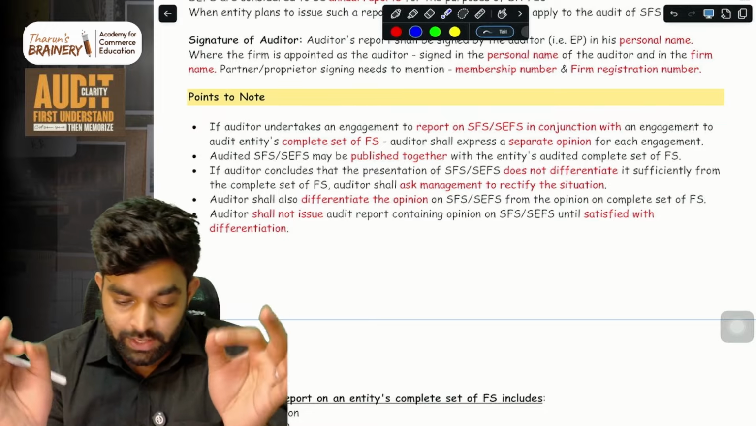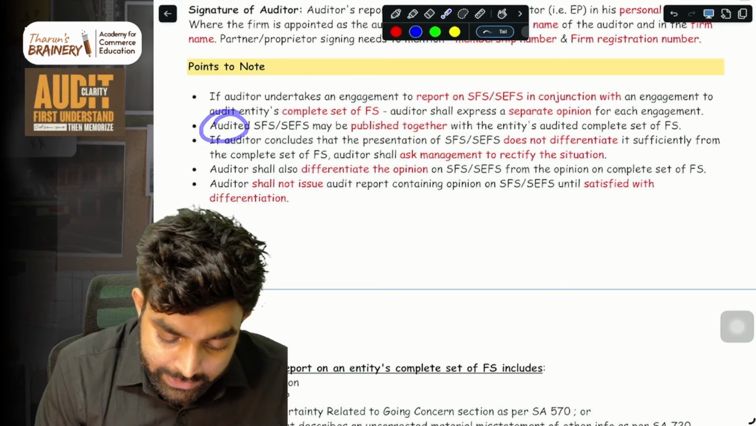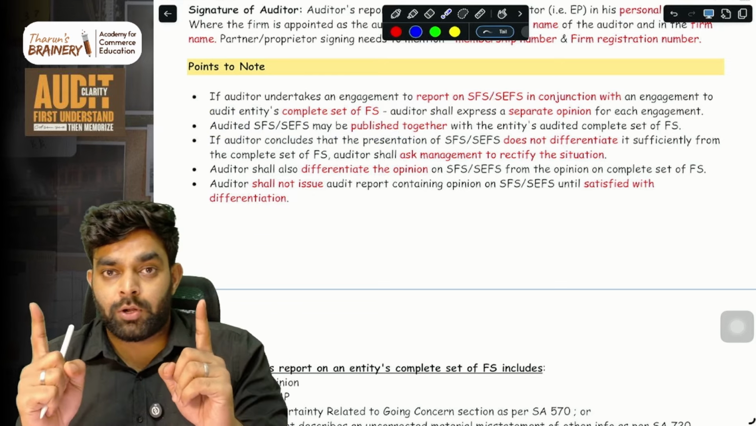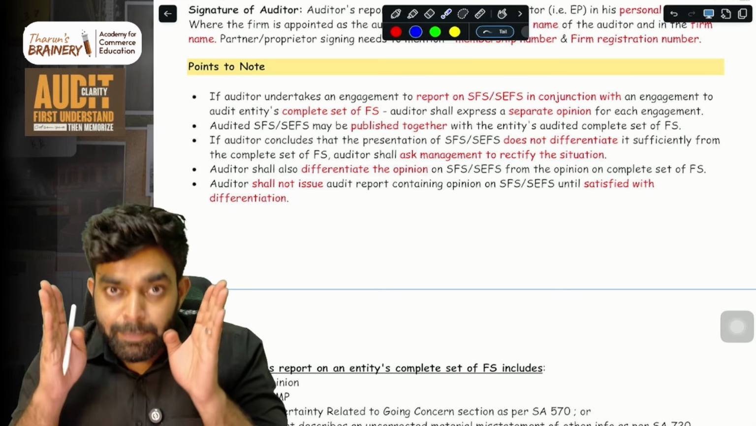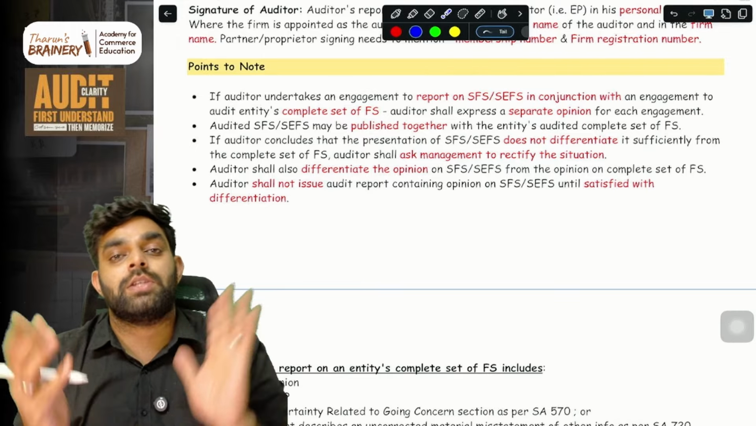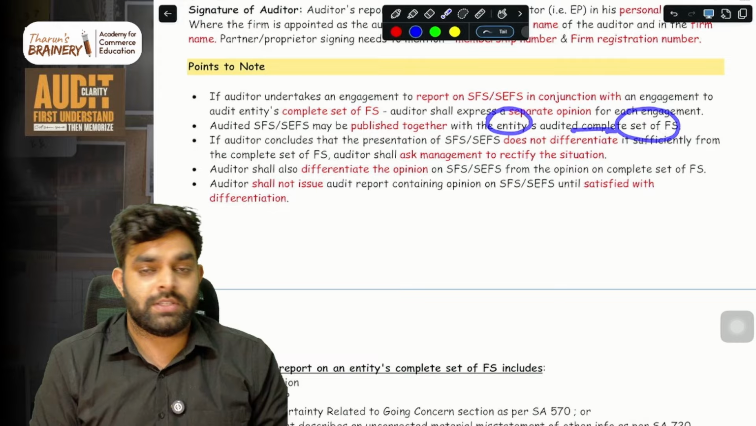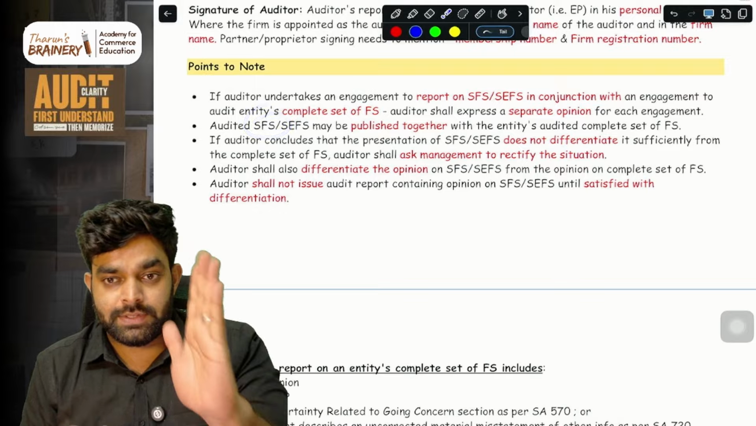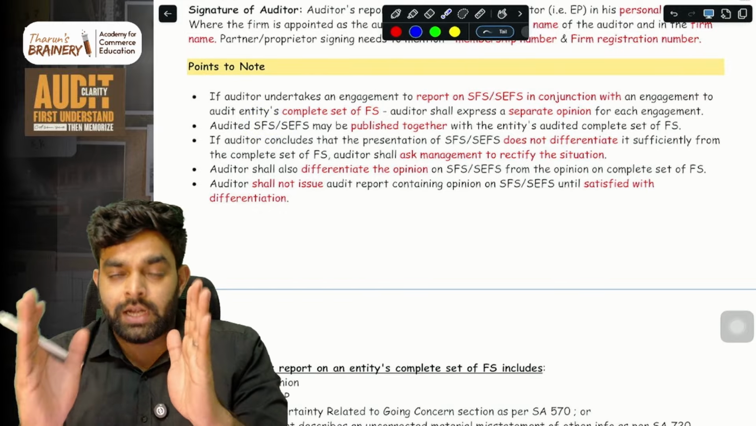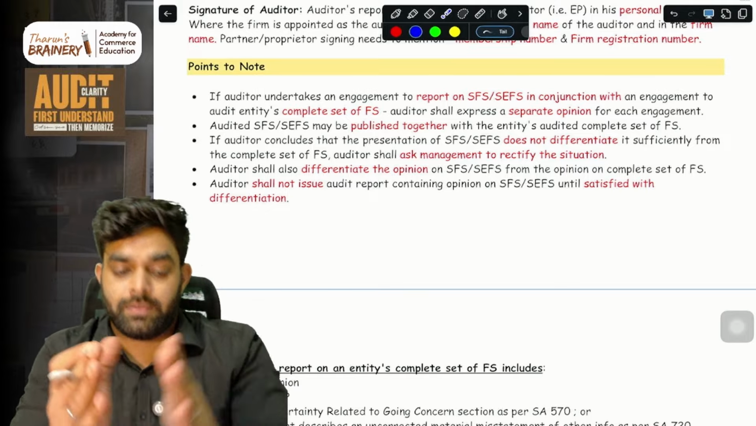Both need a separate opinion. But there is a catch in this. The audited SFS or SCFS may be published together with the entity's audited complete set of financial statements. The opinions must be separate, but you can publish them together. Audited SFS, SCFS is here, audited complete set of financial statements is here, each with a separate opinion, but when you are publishing it, you can publish it together.